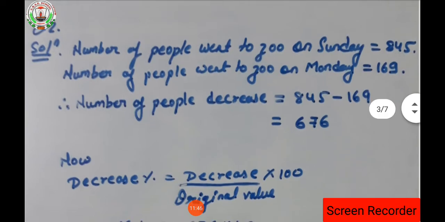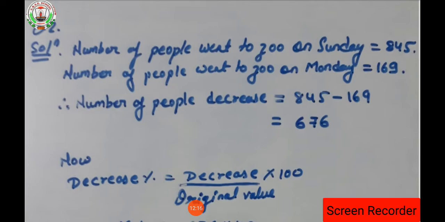So here on the screen, the percent decrease formula is: percent decrease is equal to decrease into 100 upon original value. And what is the percent increase formula? Decrease percent or percent decrease, increase percent or percent increase, both are the same. So increase percent is equal to increase into 100 upon original value. In place of decrease, increase comes in the formula.